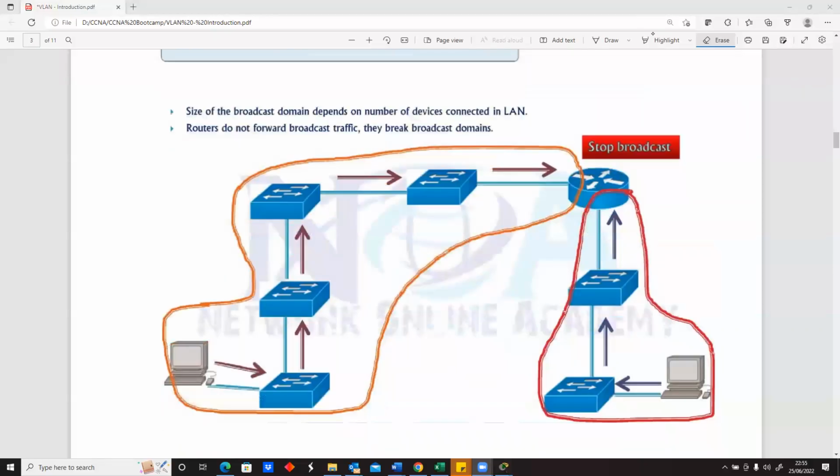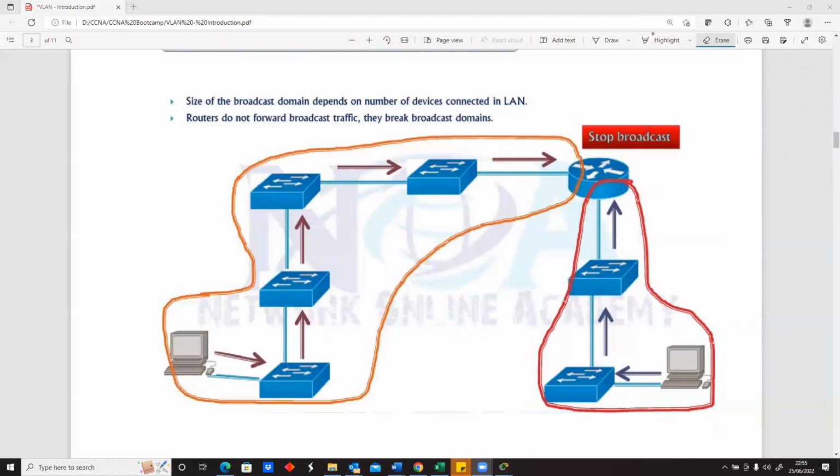So another thing we see here is broadcast. When I send a broadcast message, it will send it from my switch. It will send it to this. So for my PC, assuming I ping the broadcast address, it will send it to this guy. It will send it to this guy because these are all connected on the switches. It will send it to switches.